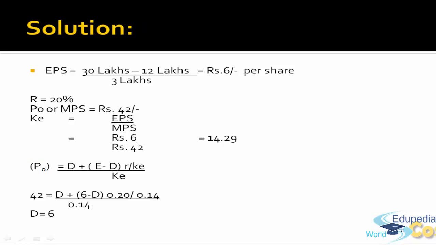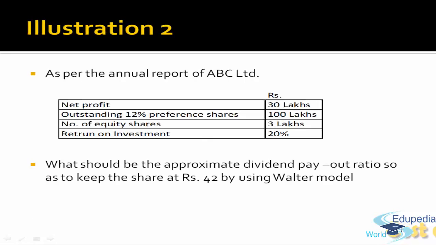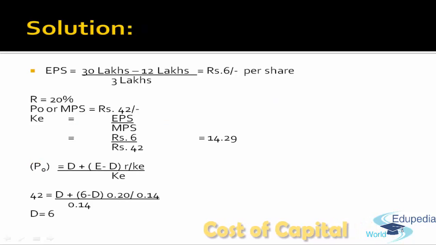So what exactly is the earning per share of the company? Let's go back to the question again. Net profit is 30 lakhs. Out of this, there is outstanding 12% preference share, so first the preference share dividend is to be paid. So the earning available to equity shareholders is 30 lakh less 12% of 100 lakhs, which is 18 lakhs.